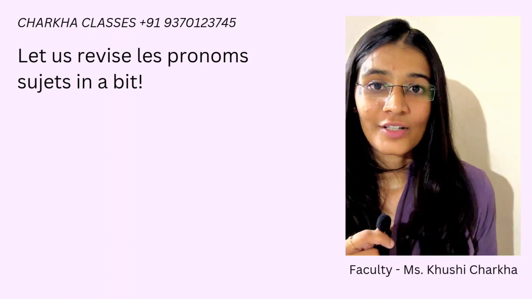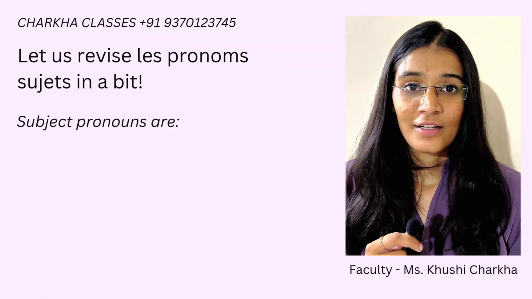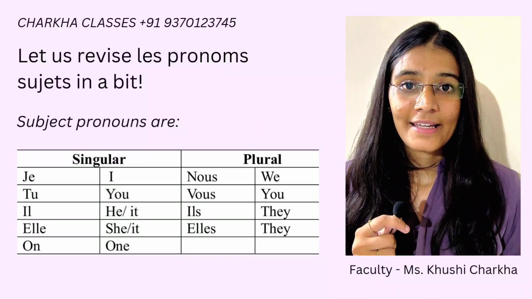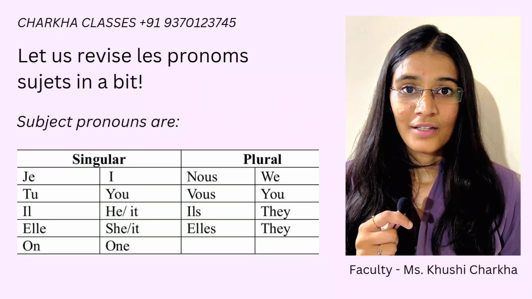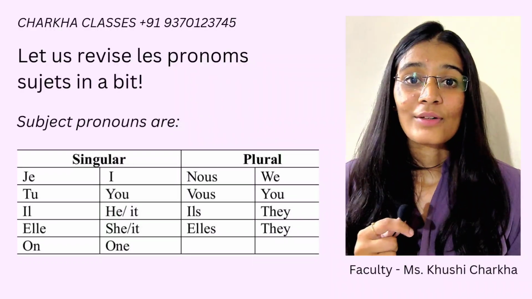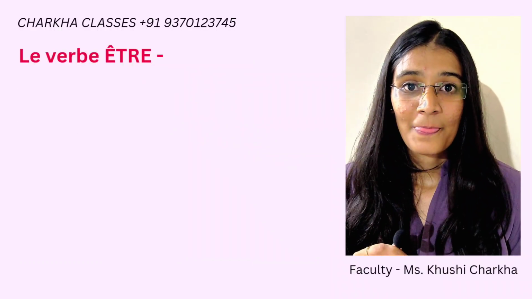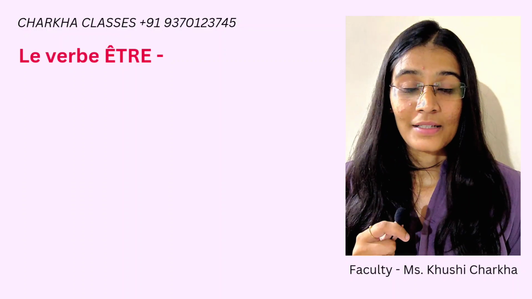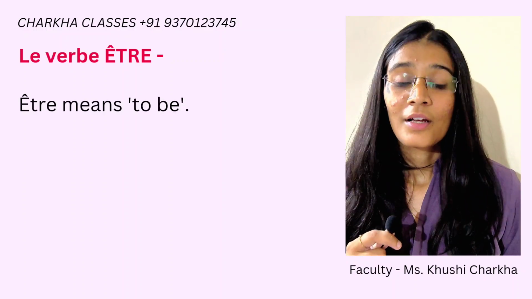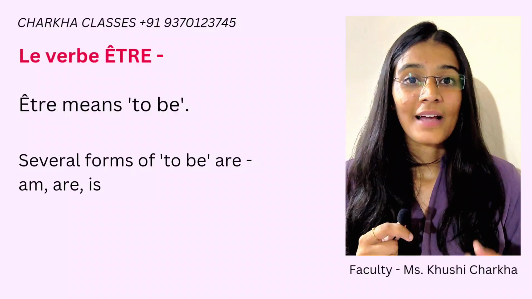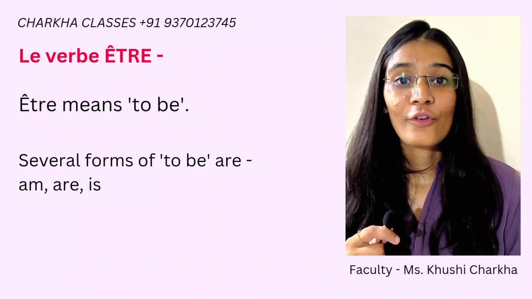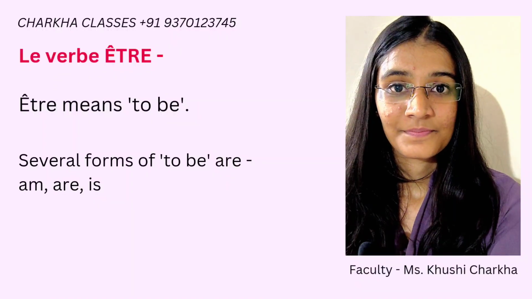I hope you all have watched the video on les pronoms sujets. What are the subject pronouns? Je, tu, il, elle, on, nous, vous, ils and elles. Now let us get into the verb être. What does the verb être mean? Être means to be. Now what does to be mean? To be in English can be I am, you are, he or she is. These are the forms of the verb to be.